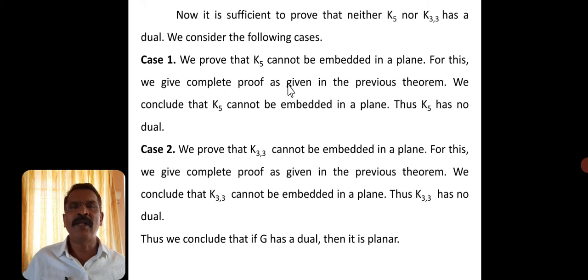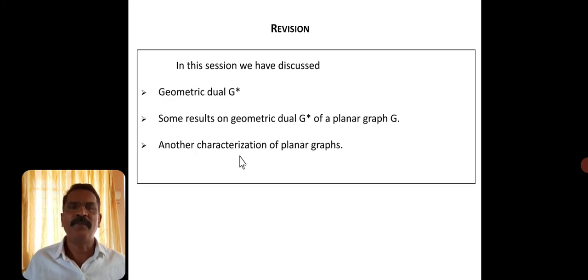It is very important to consider that K5 and K3,3 are non-planar. How to prove K5 and K3,3 non-planar? If you follow that proof and the proof of the previous result, then if it is asked in the examination, you can very easily prove these two cases and conclude that a non-planar graph G has no dual. Then we can conclude that only planar graphs can have a dual.